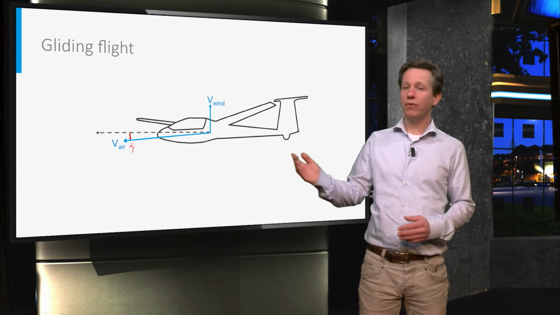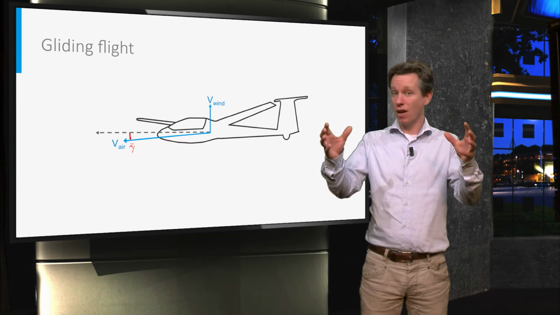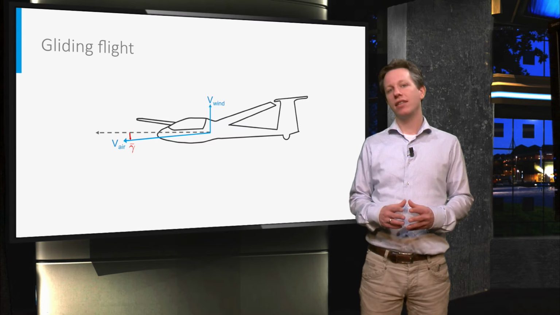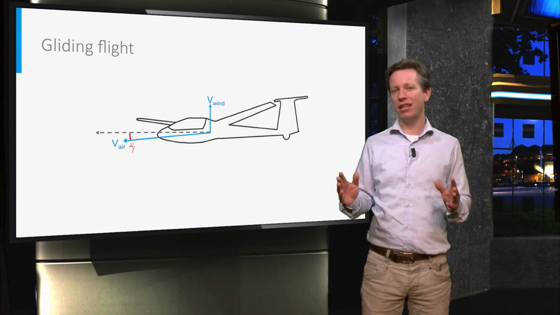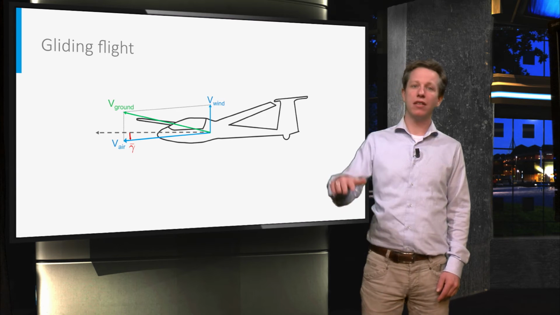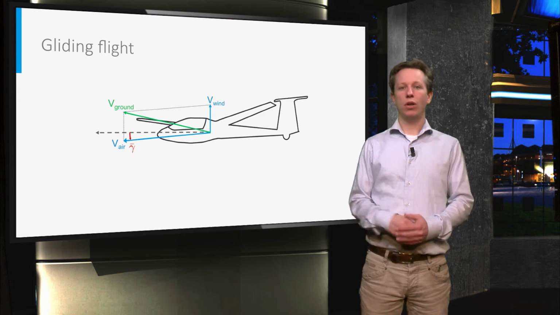If this aircraft is gliding in a pocket of air which itself is rising, so if there is a vertical wind component, then the glider is still descending relative to the air, but relative to the ground it is in fact climbing. So when does this occur?